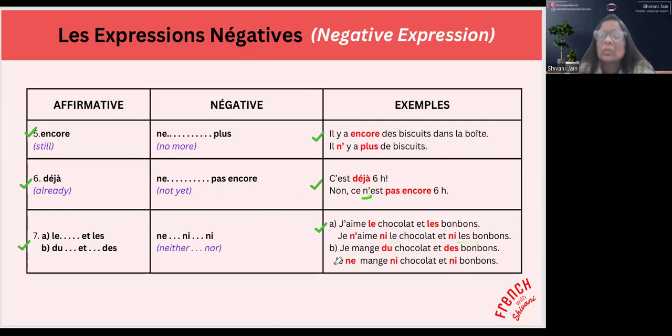Okay. On the contrary, in the second one, when you have these quantitative articles, les articles partitifs, we have to remove these partitive articles from the negative sentence. So, for example, je mange du chocolat et des bonbons. I eat some chocolate and some sweets. No, I eat neither chocolate nor sweets. So basically, we have to remove this some. So it becomes je ne mange ni chocolat ni bonbons. Okay?